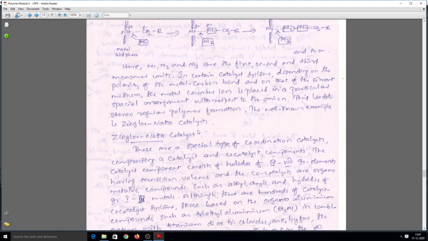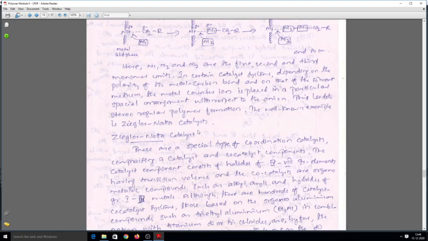Sometimes these may not have fine applications, or may not have the desired properties. So they used the Ziegler-Natta catalyst. It was discovered in the 1950s by two scientists, Ziegler and Natta, and after its discovery, there was a big boom in polymers, particularly in synthesizing the desired kind of polymers with the desired molecular weight, stereoregularity, etc.